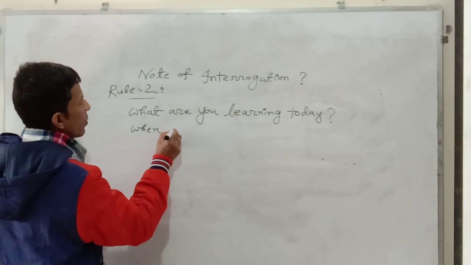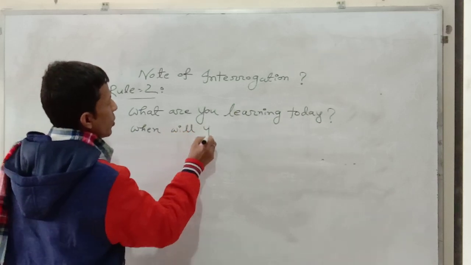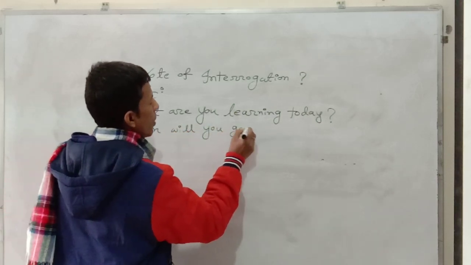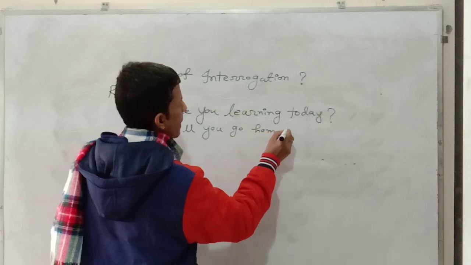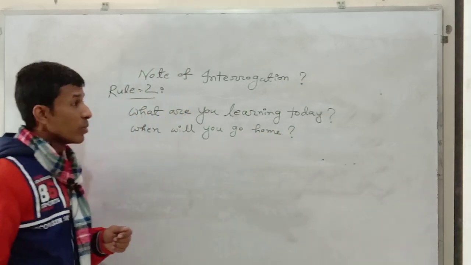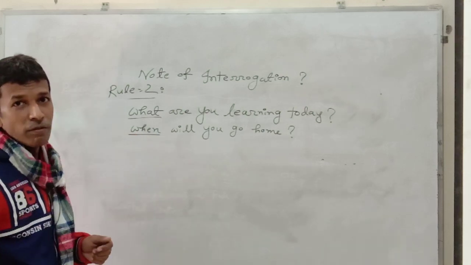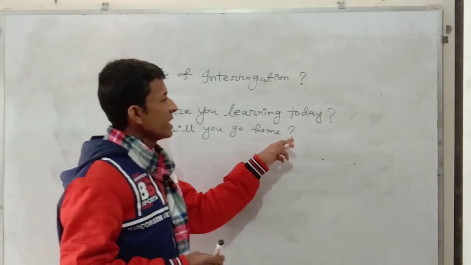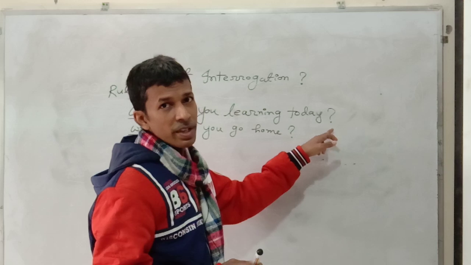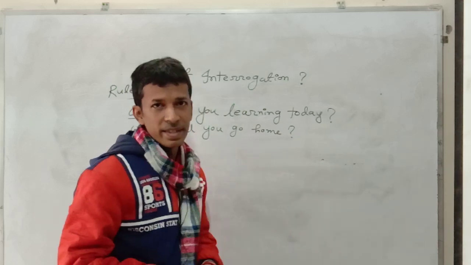When will you go home? Both of these sentences are started with WH question. For this reason, note of interrogation is compulsory for using at the end of these sentences.